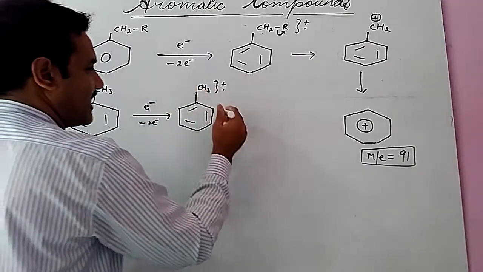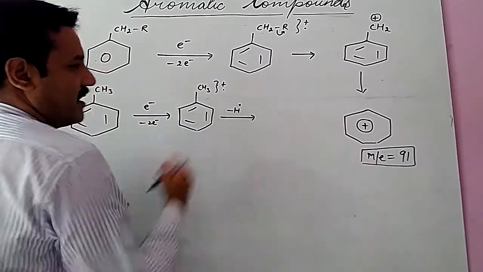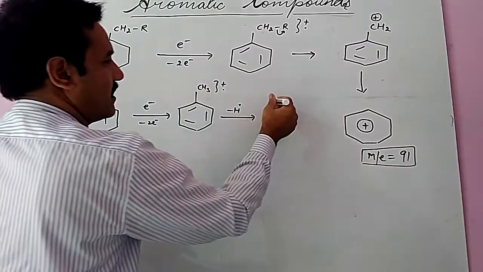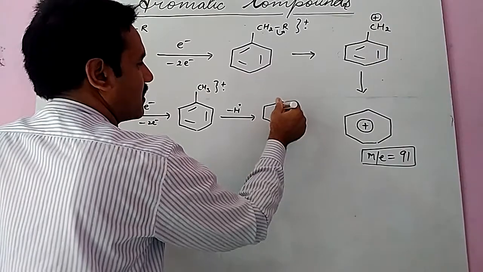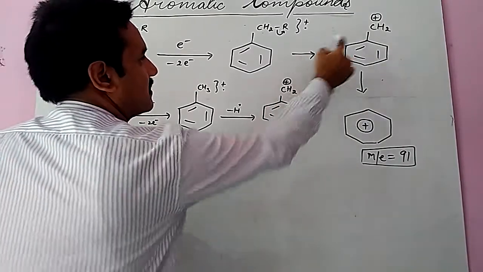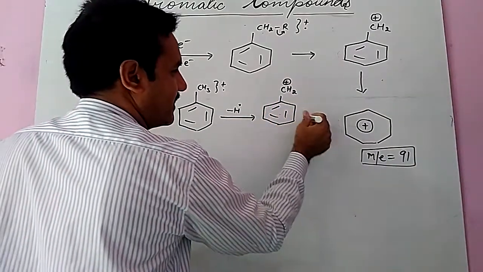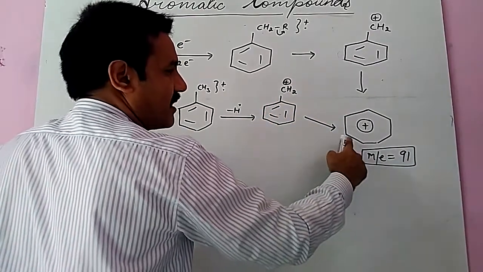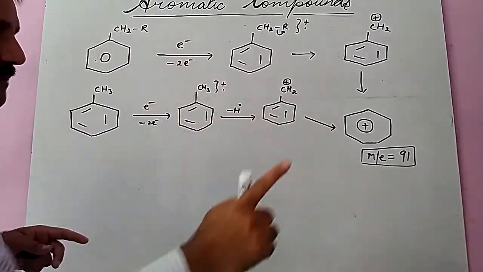Then from this cation radical, similarly an H radical is removed. When the H radical is removed, it converts into this species, the benzyl cation, and the benzyl cation immediately converts into the tropylium cation, giving the mass of the tropylium cation, that is M/E 91.